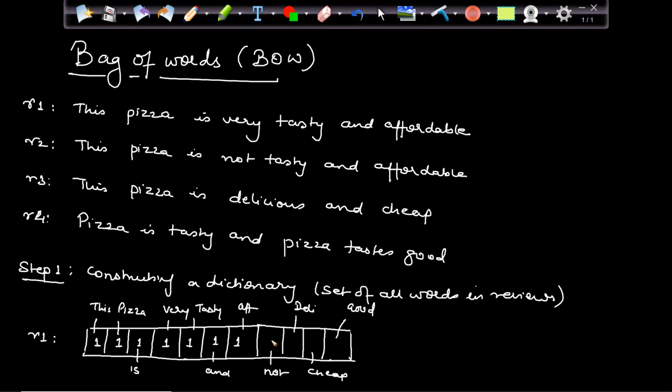Affordable is there, one again. Rest all zero, because these words are not present in my review. So this is the vector for review one. Same way I will have a vector for review 2 also, where this will be there, pizza will be there, is will be there. In fact, not will also be coming there, right? Not will also come in there, and other words, whatever we have.